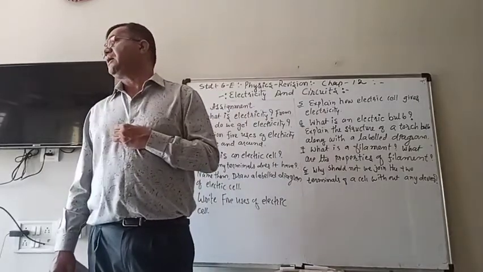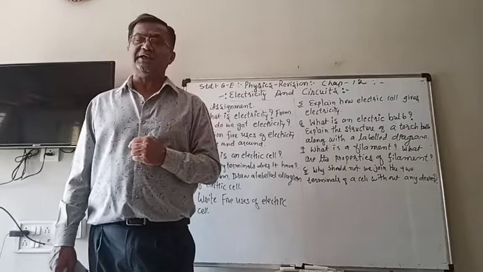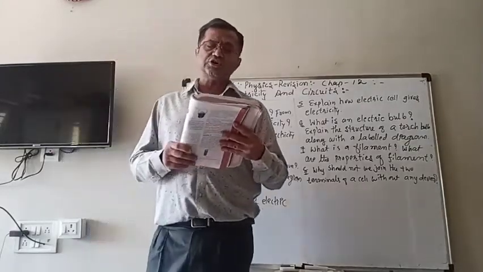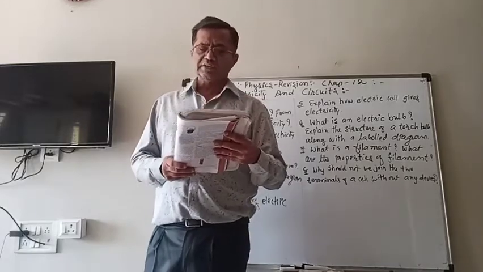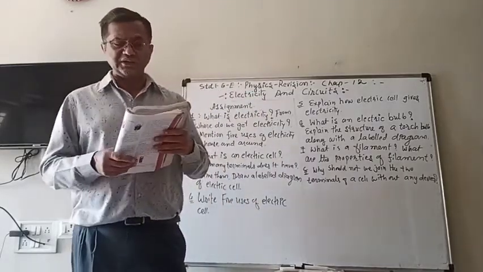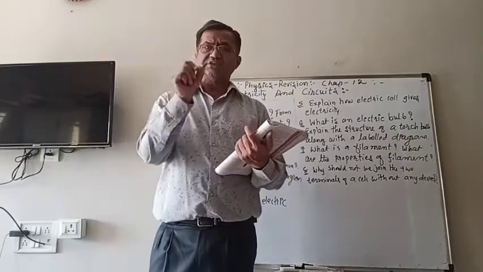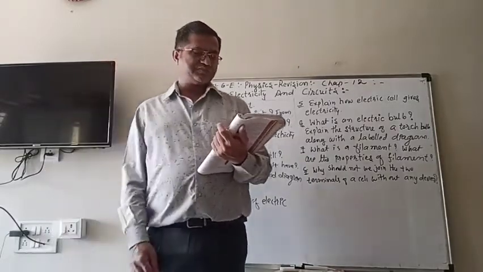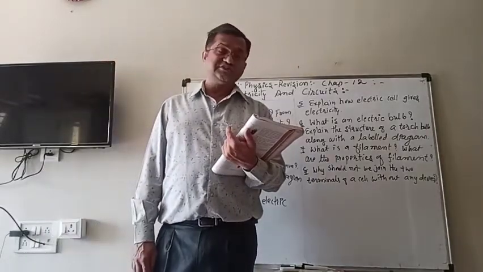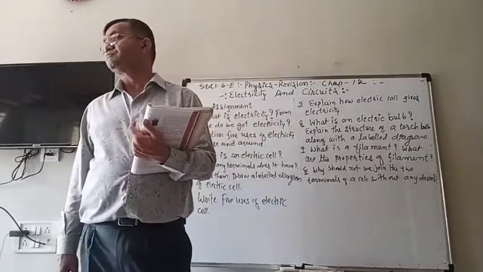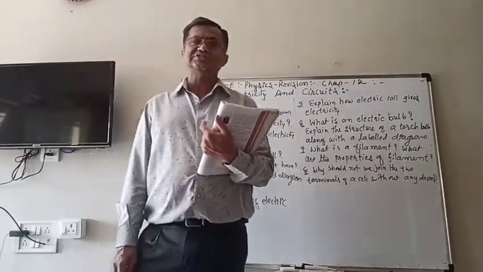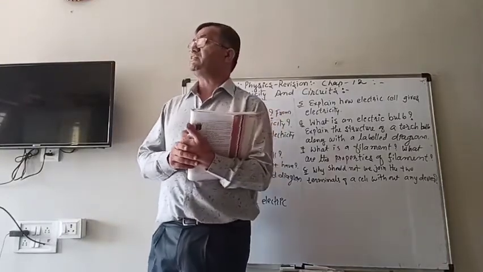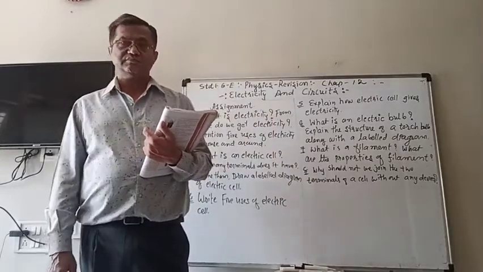An electric cell has two terminals. Any type of electric cell has two terminals. The names of the terminals are the positive terminal, which is denoted by the plus sign, and the other one is the negative terminal, that is the minus sign. If you observe the cell particularly, then you will see the plus sign and the minus sign.